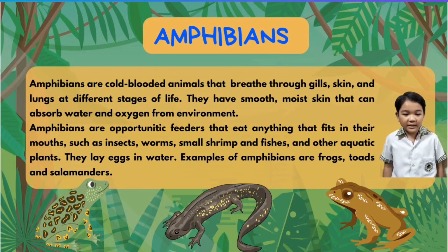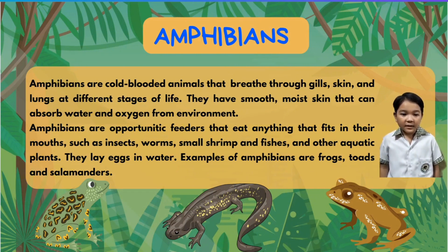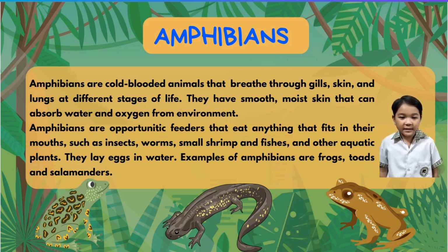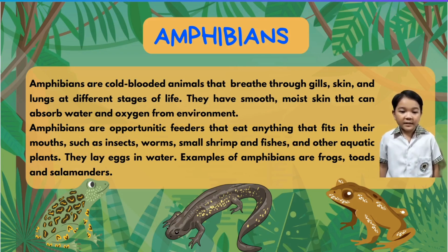Amphibians are cold-blooded animals that breathe through gills, skin, and lungs at different stages of life. They have smooth, moist skin that can absorb water and oxygen from the environment. Amphibians are opportunistic feeders that eat anything that fits in their mouths, such as insects, worms, small shrimp, and fishes, and other aquatic plants. They lay eggs in water. Examples of amphibians are frogs, toads, and salamanders.